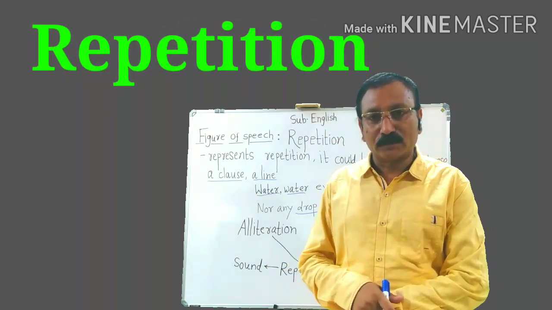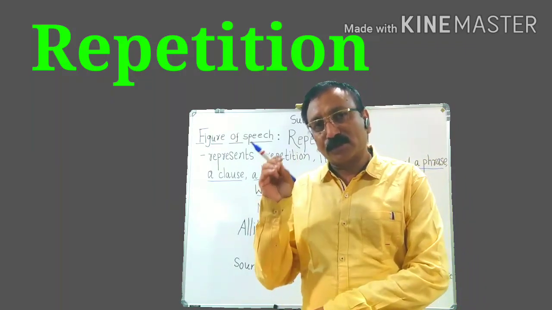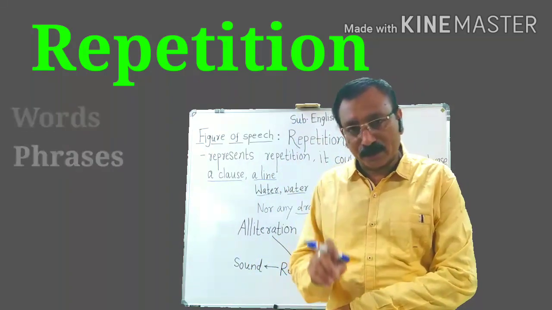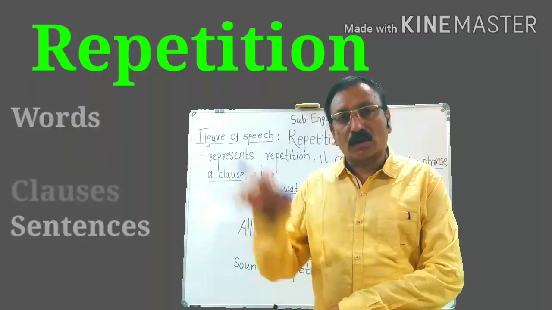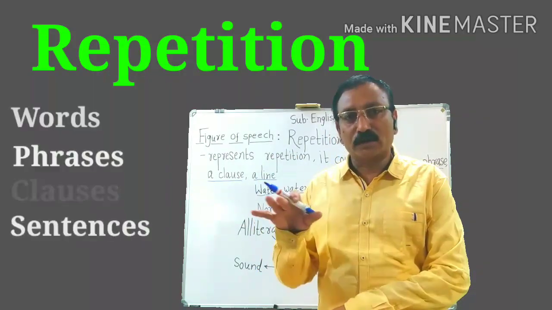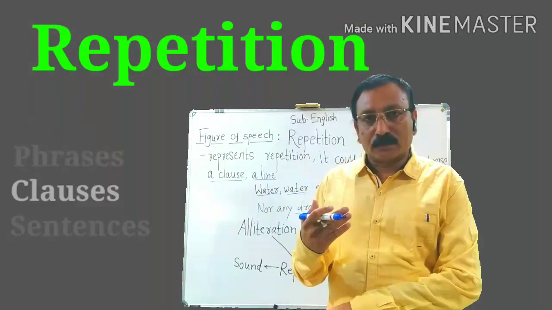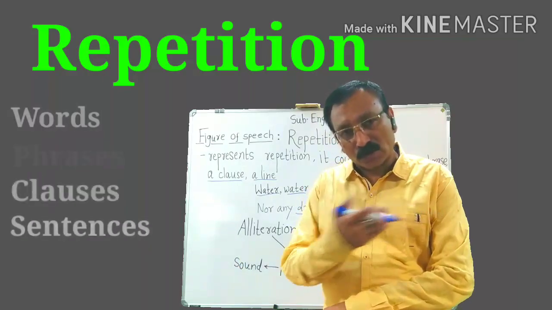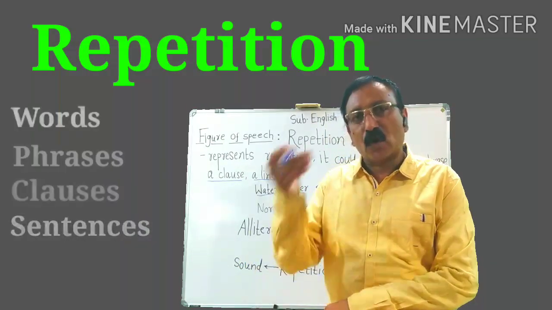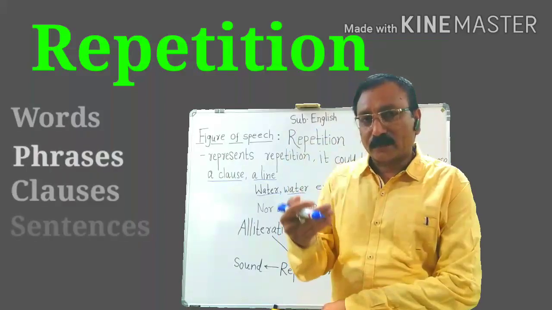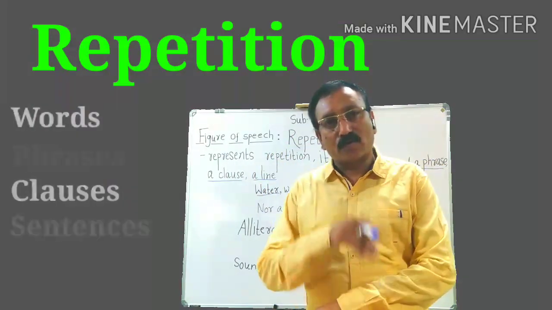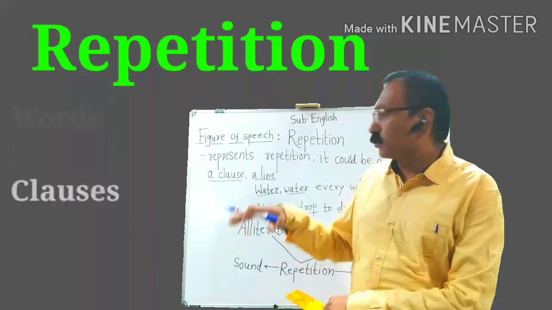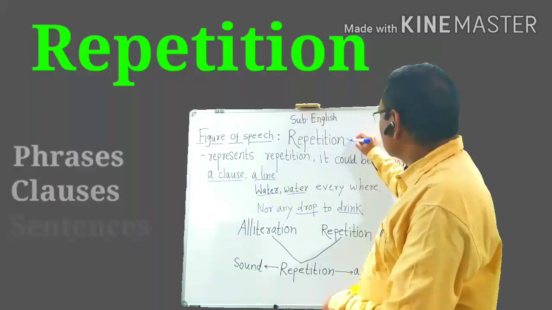So what is repetition? Repetition is the simple repeating of either a word or a phrase or a clause or a sentence. If two similar words, two similar phrases, two similar clauses, two similar lines occur, that repetition of the words or phrases or lines is called the figure of speech repetition.